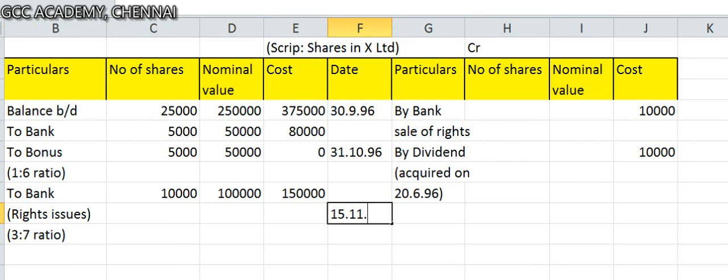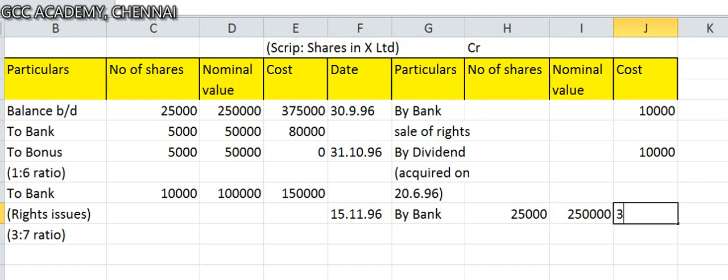On 15/11, by bank, he is going to sell the shares. 25,000 shares he is going to sell. And it's very clear, sold 25,000 shares at a premium of 5 rupees. 10 rupees share at 15 rupees premium. So 2,50,000, and he's selling at 3,75,000. Now we have to determine profit or loss on sale of shares.